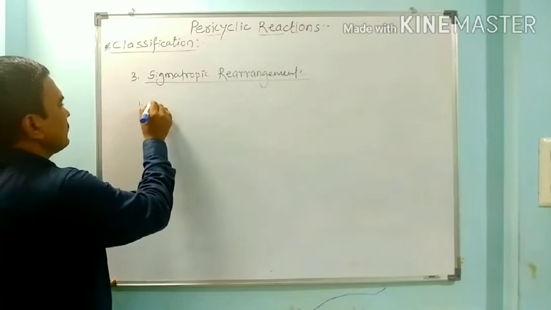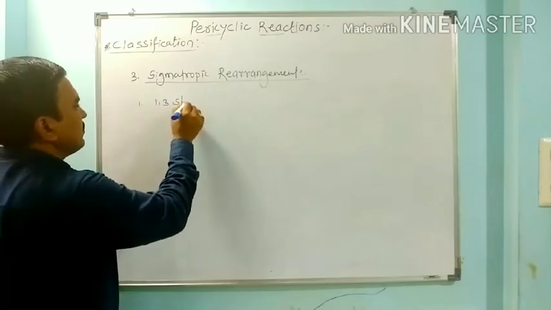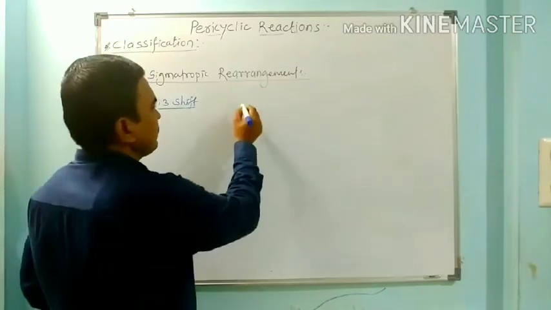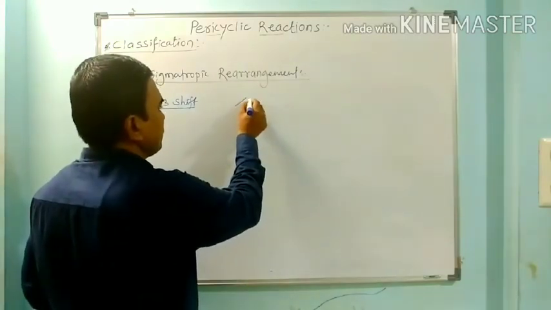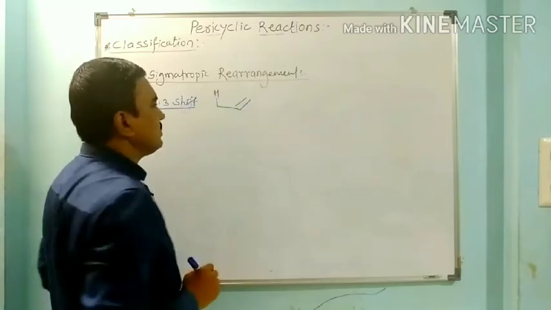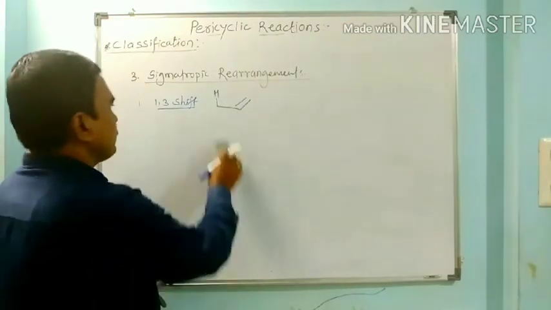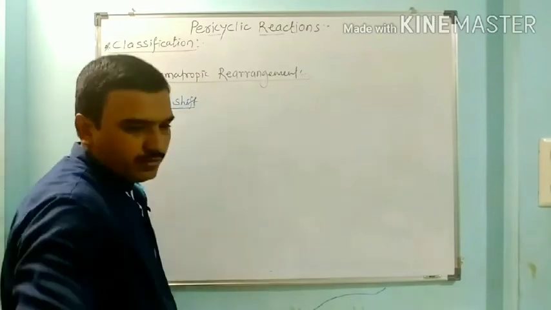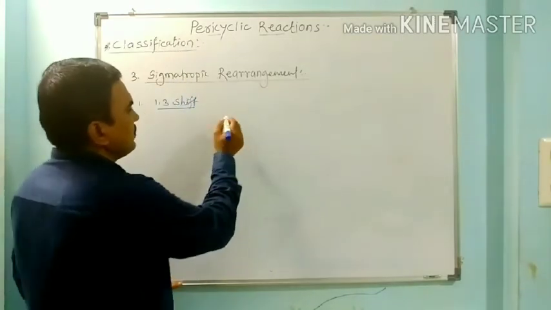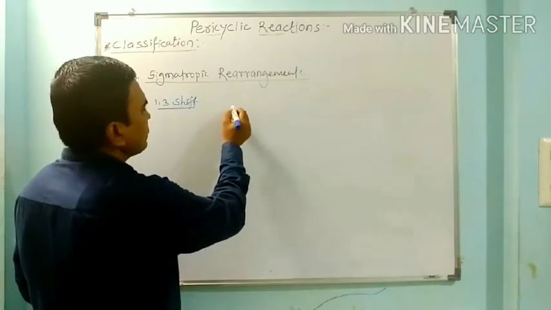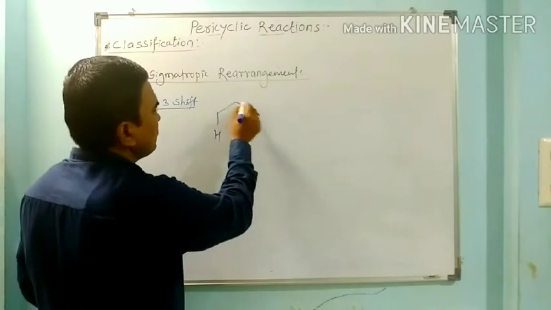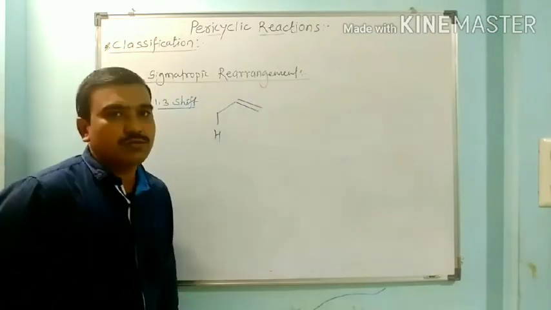First is the 1,3 shift. In this 1,3 shift, see the example: this hydrogen and here the double bond.